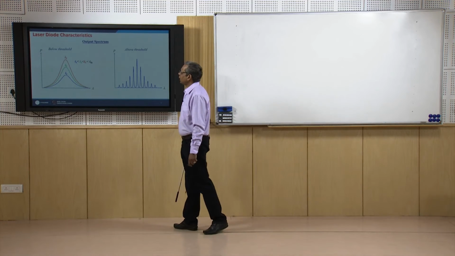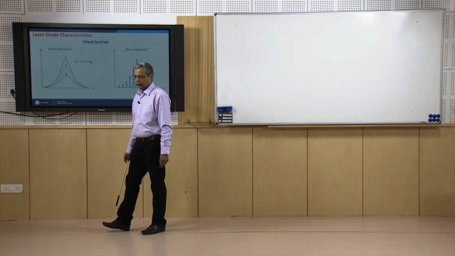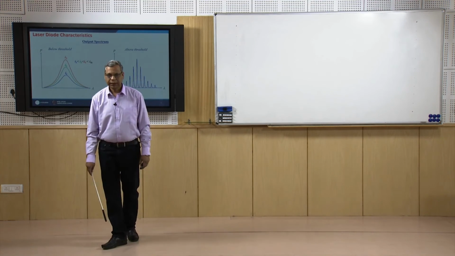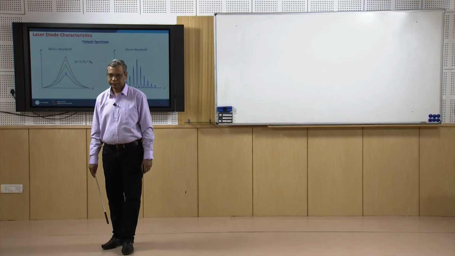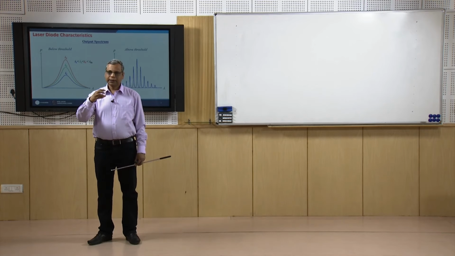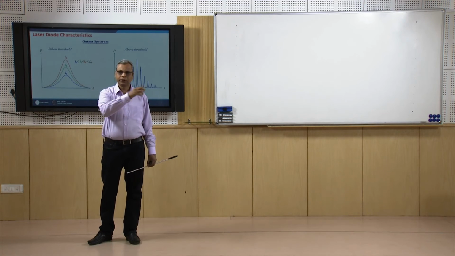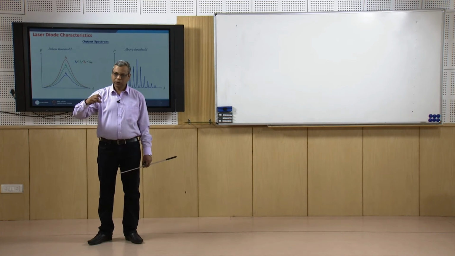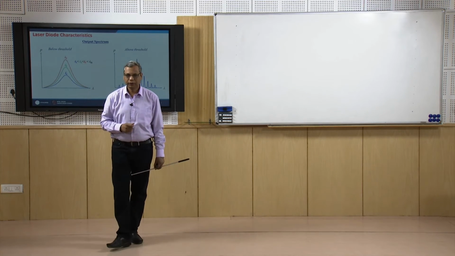Now, let us look at the output spectrum of a diode laser. I take a diode laser and couple its output to a spectrum analyzer, and then I slowly increase the current of this diode laser.